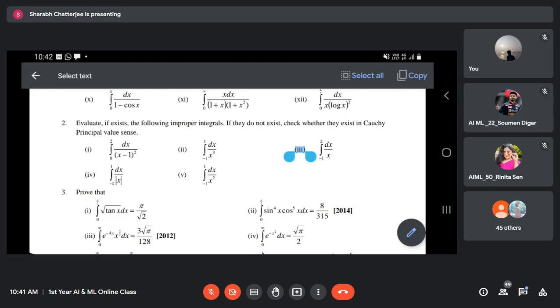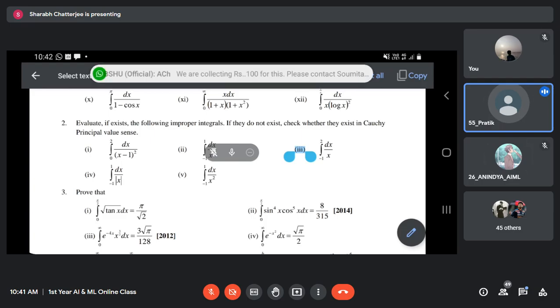Do this one. Tell me what the steps are. How to do this? First, minus 1 to 0 and 0 to 2. We have to break at 0. And where shall we put the limits? At which point? The first one will be 0 minus epsilon 1, and the second one will be 0 plus epsilon 2.